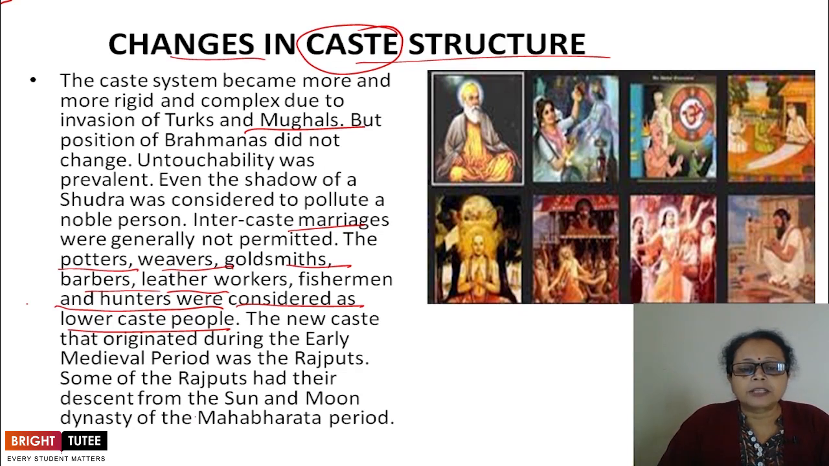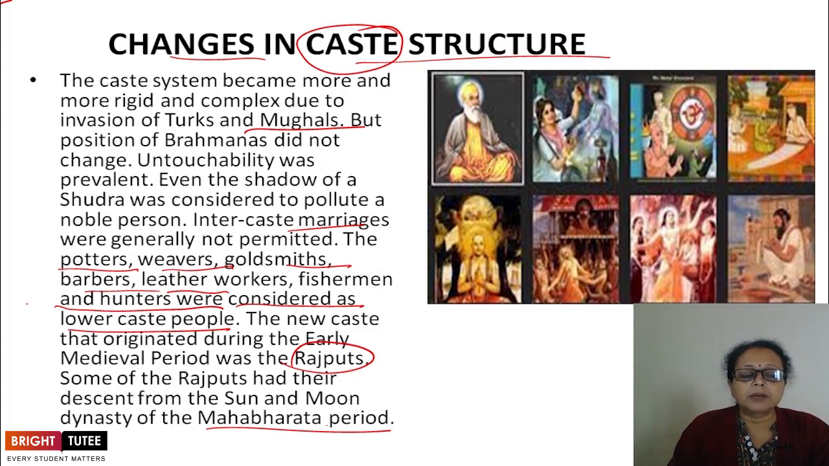The new caste that originated during the early medieval period was the Rajputs. This is a new concept developed in the early medieval period, other than the Kshatriyas. Some of the Rajputs had their descent from the Sun and Moon dynasty of the Mahabharata period. So this has also been said. Some of them claim their origin from the sacrificial fire lit by Maharshi Agastya